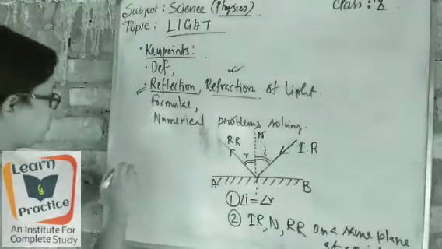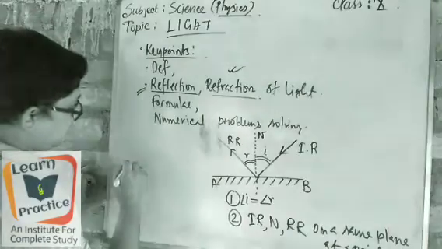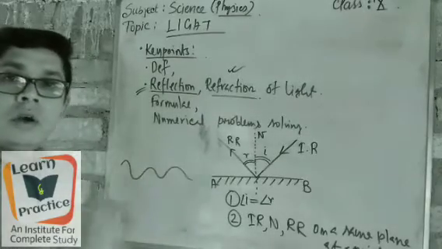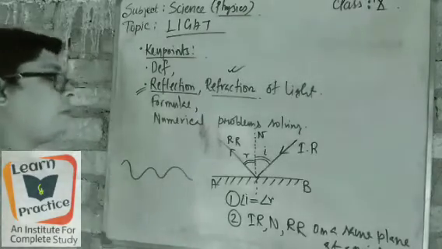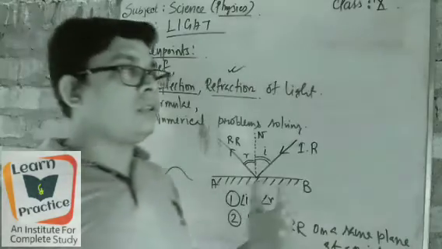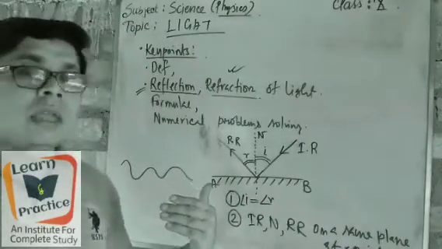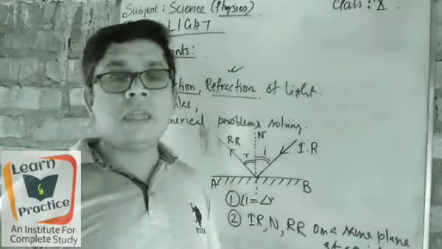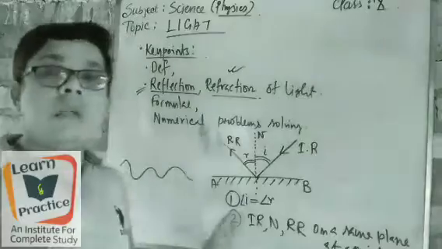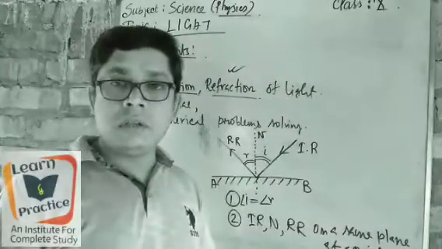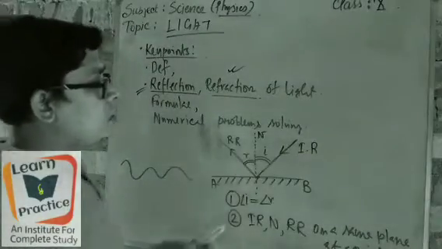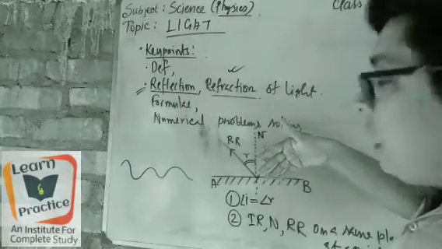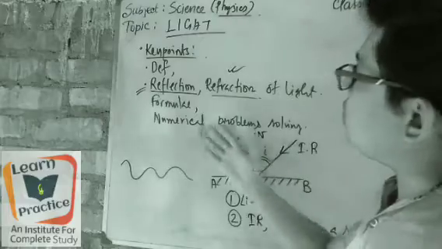Now somebody is saying that the plane is not regular, it is irregular, or zigzag. For that purpose, the reflection of the incident ray will not be the same. Somebody said that it makes irregular reflection. In regular reflection, all the parallel lights fall on it, and the reflected rays also go in a parallel way.